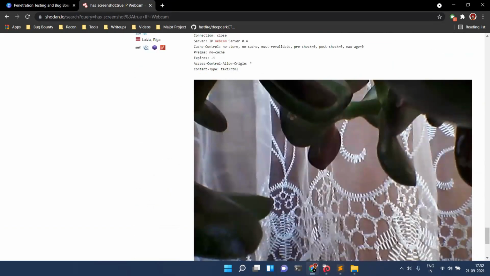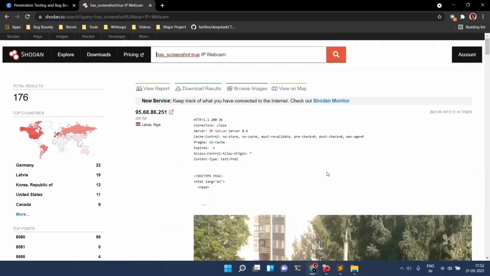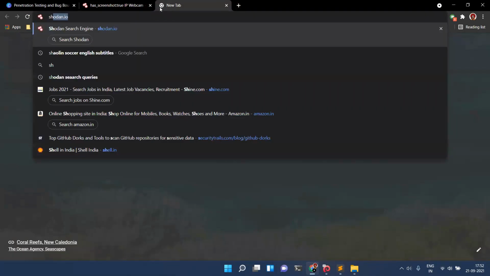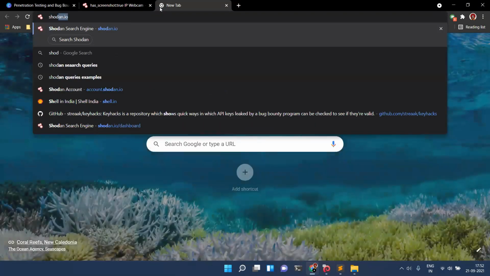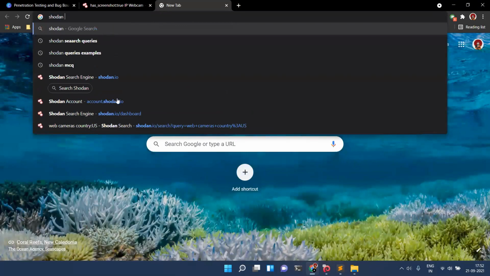You can gather information such as open ports. You can gather information such as products which are using MySQL. I'll show you one of the reports. Finding a P2 in Shodan within 2 minutes.